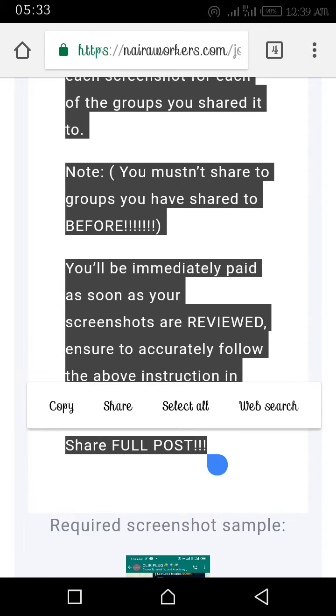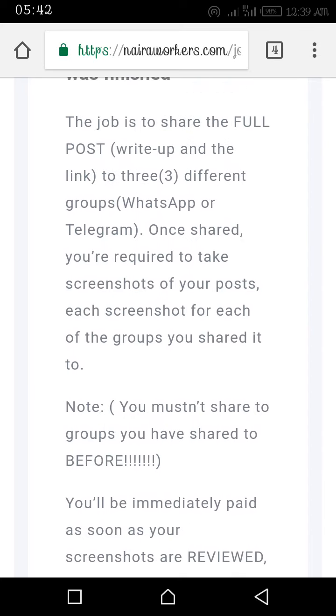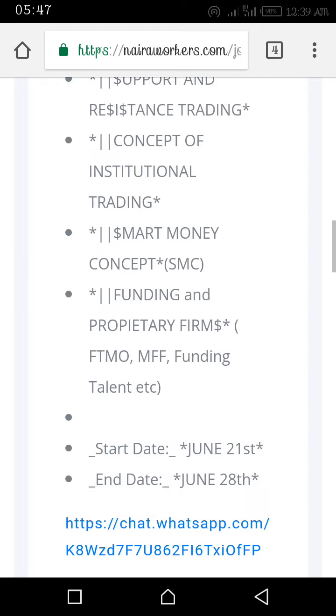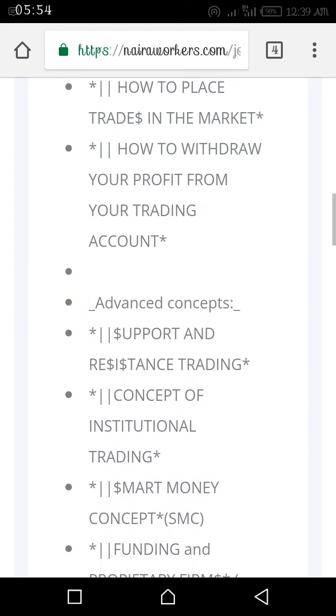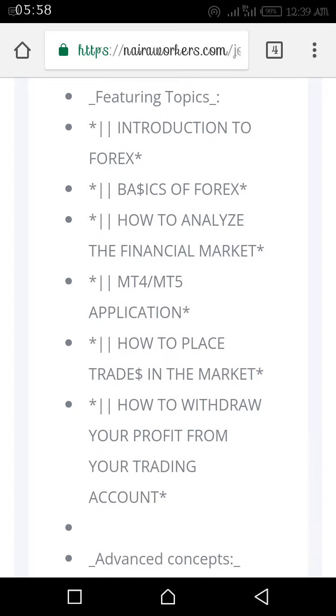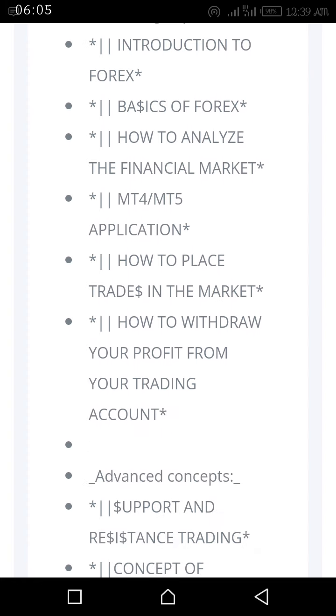Share full posts. Now, how do we share posts on this website? You must have a WhatsApp account or a Telegram. If you don't have a WhatsApp account, quickly download WhatsApp from Play Store and sign up with your mobile number, and go to Facebook. Join Facebook free. Enter the Facebook search icon and search for WhatsApp groups, and you will see so many groups on Facebook that you can join WhatsApp groups from. You click on the WhatsApp group link and you join up to 5 free WhatsApp groups. You can also do the same on Telegram.